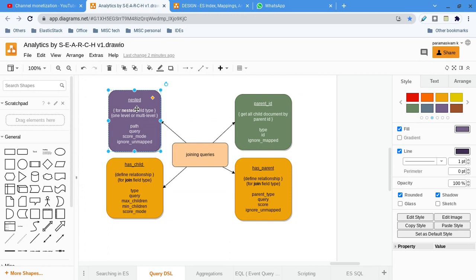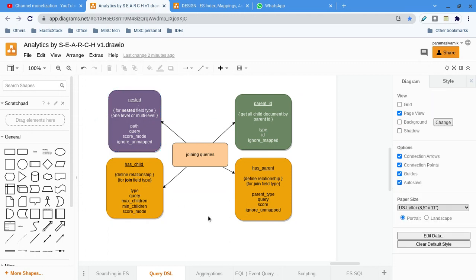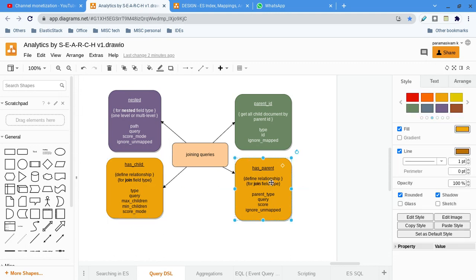That makes it very neat, and logically grouped by properties. So the nested structure will be there, and we will see a demo of how to use nested. If you want a relationship, then you have three options: has_child, has_parent and parent_id. First, let us complete nested.